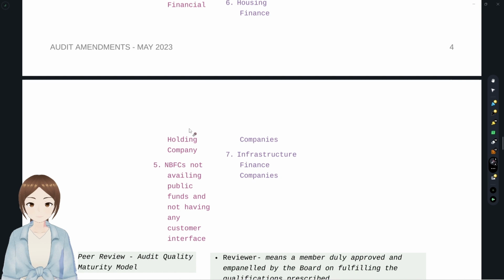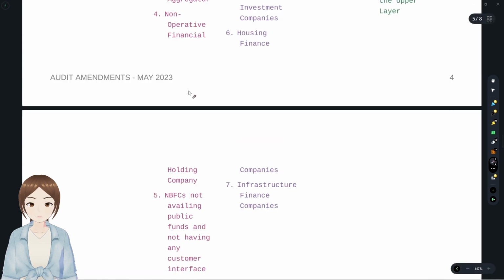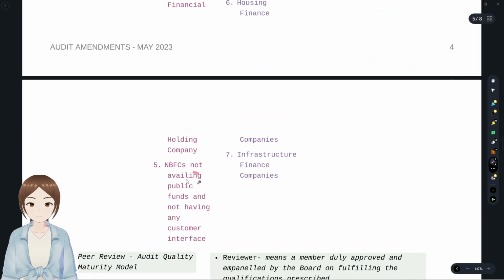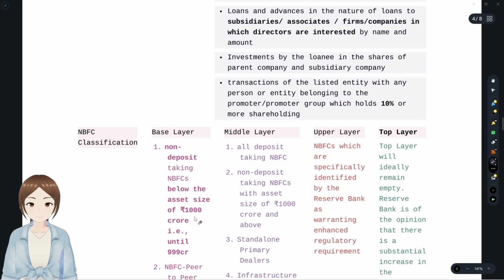A holding company just owns and acquires subsidiaries, that's it. It doesn't have much importance or priority because no transactions happen there. An NBFC not availing public funds, not much regulation needs to be taken care of, okay, put it in the base layer, and not having any customer interface.